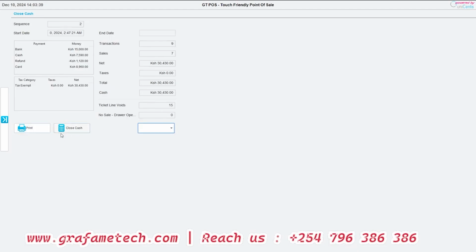Now, we printed it. What we can do is say close cash. Are you sure I want to close cash? Yes. Cash closed. Okay. Now, it will leave this refreshed, ready for the next day. So the next day when you come, your only work will be to proceed with sales as usual, because already you had closed your sales or ended your shift.